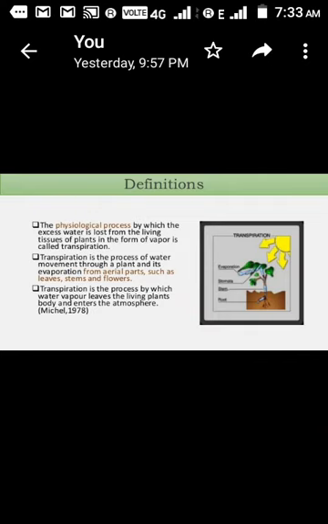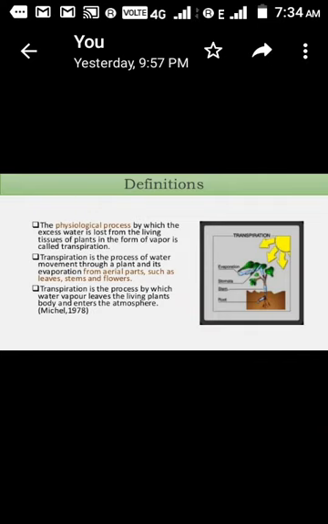So here I have written more than one definition. You can remember any one of them which you feel convenient to remember, but try to focus on understanding the concepts. The physiological process by which the excess water is lost from the living tissues of the plant in the form of vapor is known as transpiration.